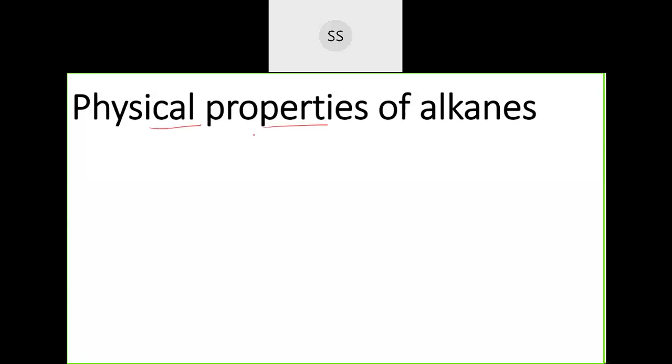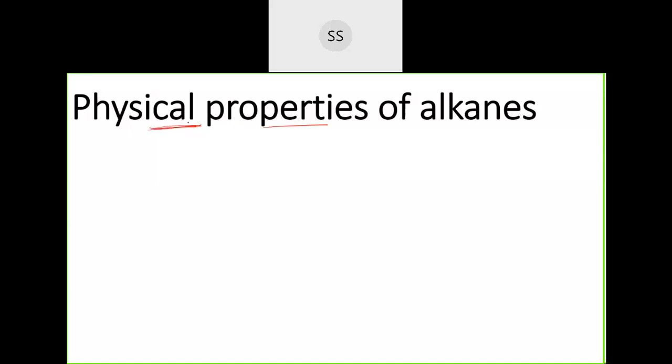A physical property is where you are just observing the compound, like what is the color, what is the boiling point, whether they are soluble in water. You are just observing the properties. Those are physical properties, where there is no new compound being formed, meaning there is no breakage of bond and no formation of a new compound with different properties. So that comes under physical property.